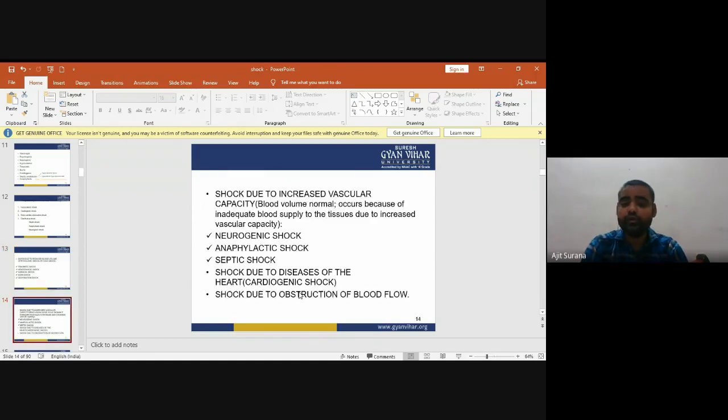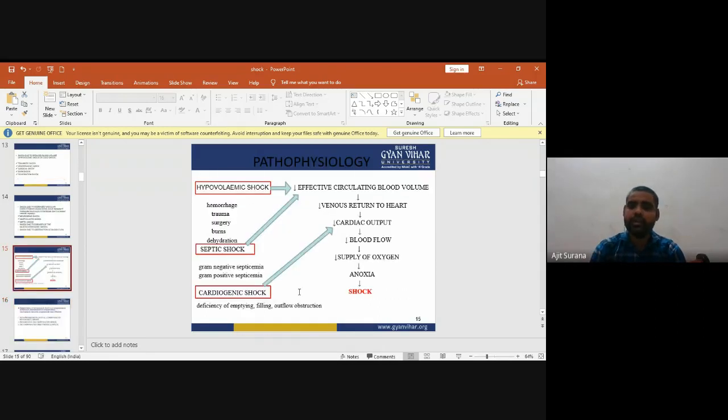Shock due to increased vascular capacity occurs with normal blood volume, because of inadequate blood supply to the tissue due to the increased vascular capacity. These are neurogenic shock, anaphylactic shock, septic shock, shock due to disease of the heart like cardiogenic shock, and shock due to obstruction of blood flow.